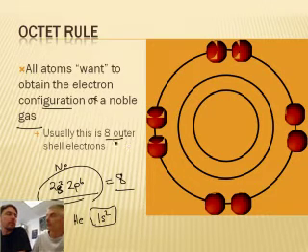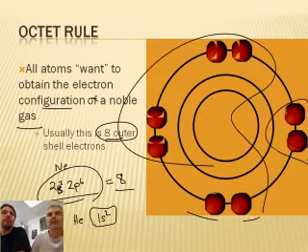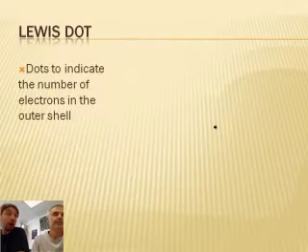Atoms want to have the same electron configuration as the noble gases. In this picture, we've got 8 valence electrons. It's the most stable configuration, and atoms are seeking stability. So all atoms want 8. They don't want it like I want a cheeseburger, but it's the most chemically stable configuration, so the word "want" does make sense.